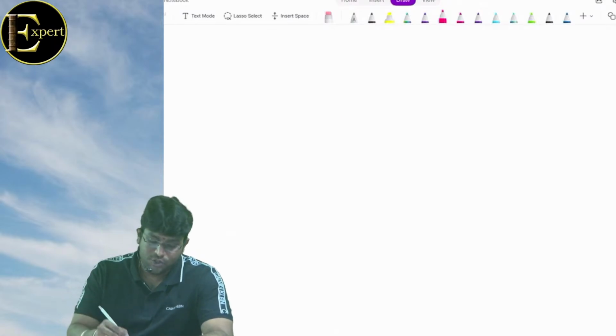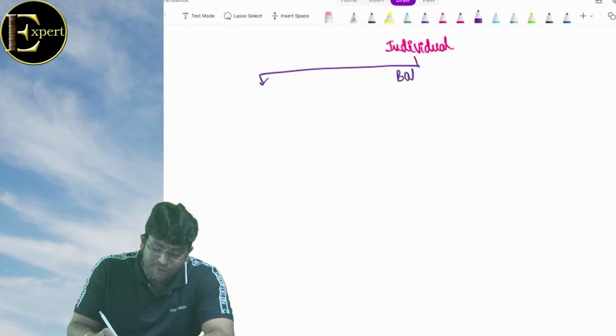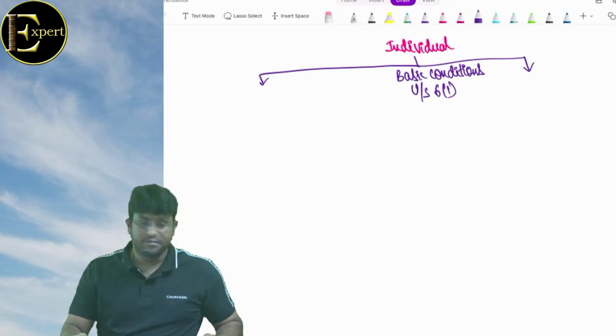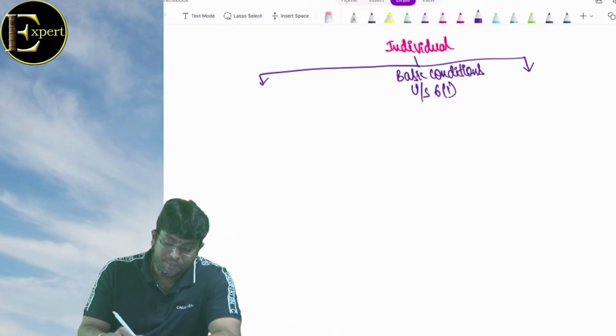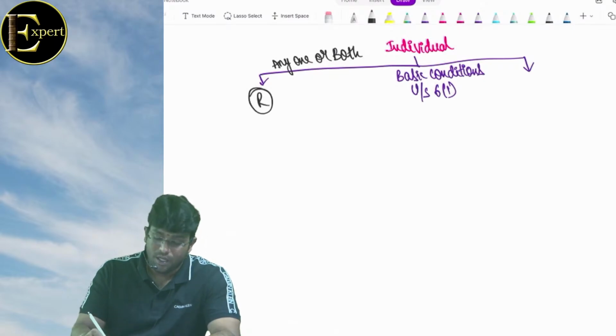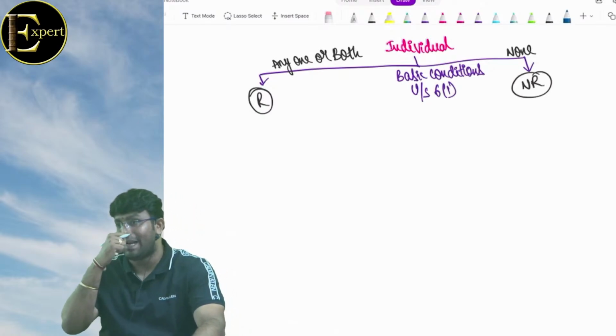Are we ready? So first let's talk about the residential status of an individual. Friends, with respect to residential status of individual, we have got some basic conditions which are given under section 6.1. Any idea how many are there? Sorry? 2. Very good. And if you satisfy any one or both, we will call you as resident. You satisfied none, we'll call you as non-resident. So getting clarity everybody? Come on.